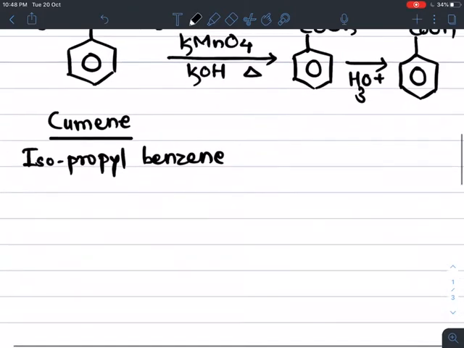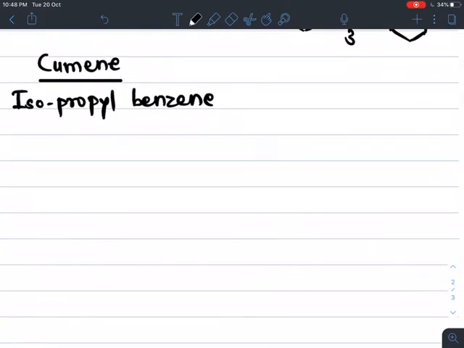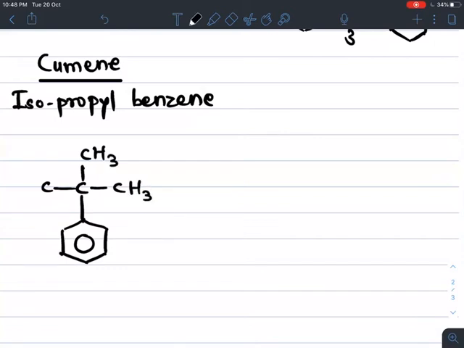If we take one more example, an alkyl benzene containing a tertiary butyl group, the name of this compound is tertiary butyl benzene. If you observe, the carbon attached to the benzene ring doesn't have any hydrogen.